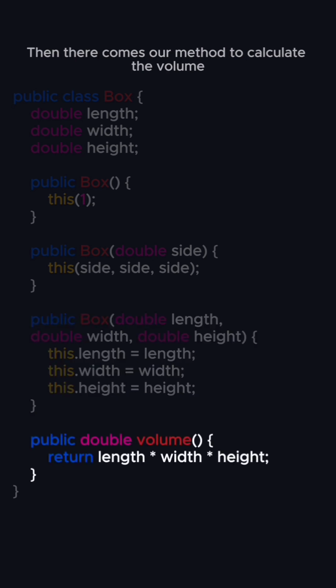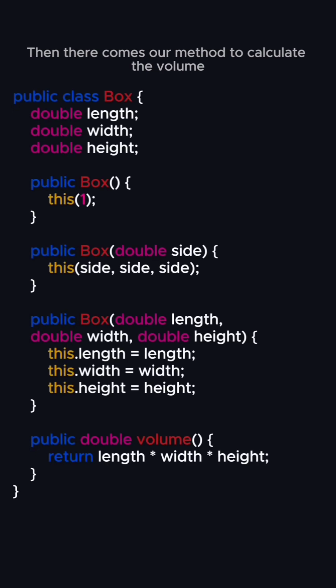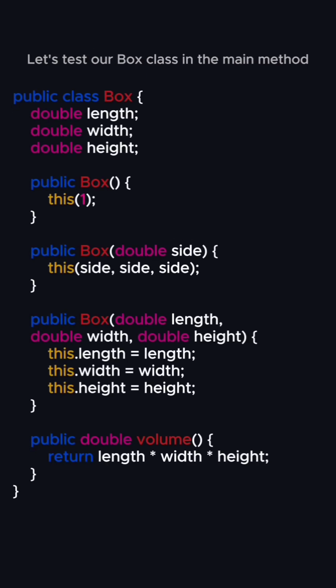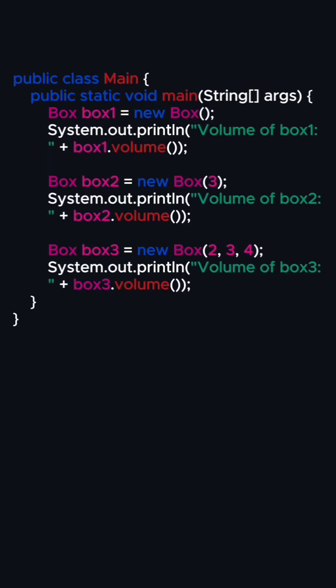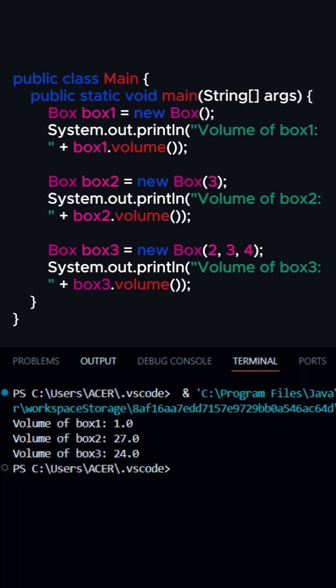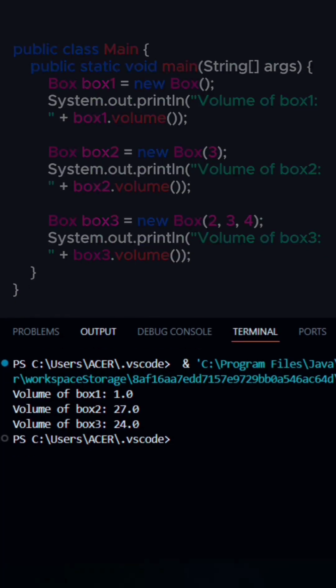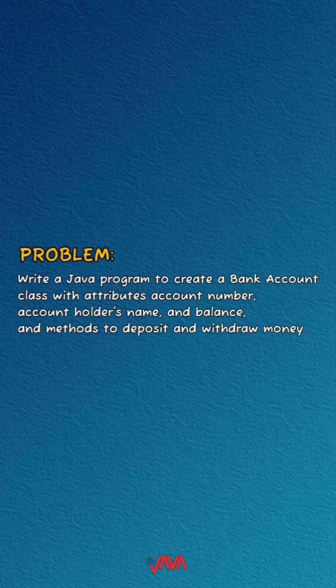Then there comes our method to calculate the volume. Let's test our box class in the main method. In our main class, we create 3 box objects using different constructors and print their volumes. Let's see the output.